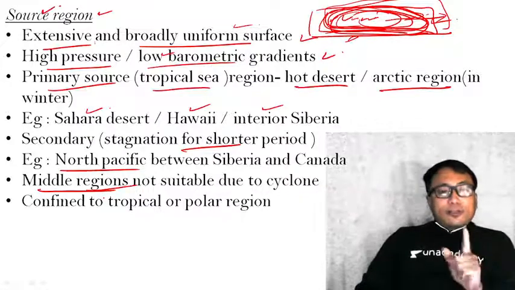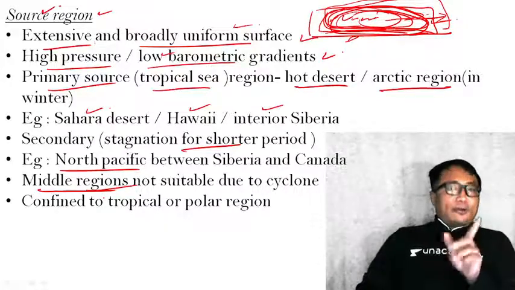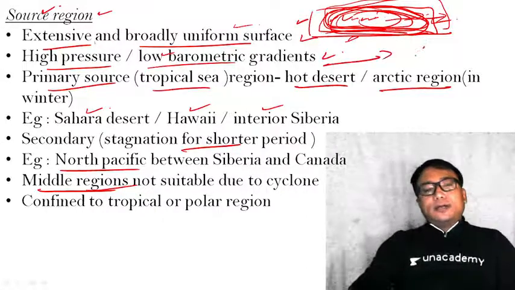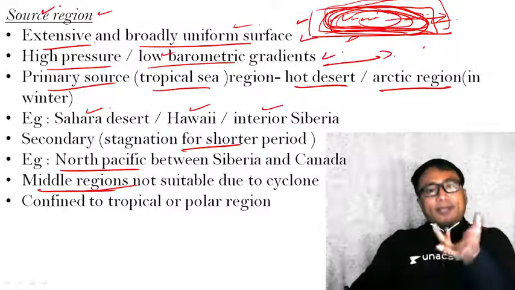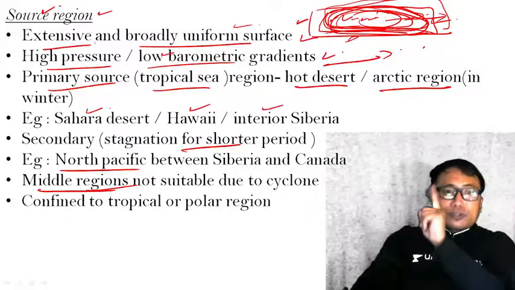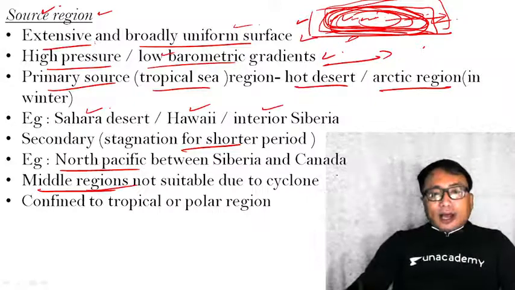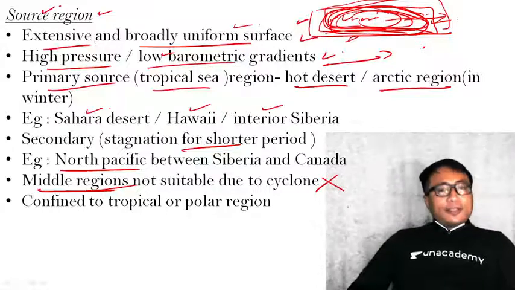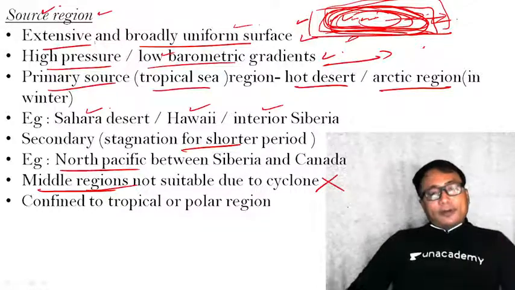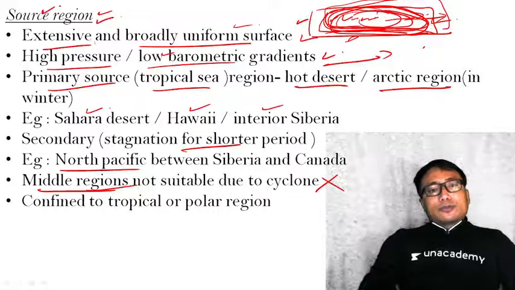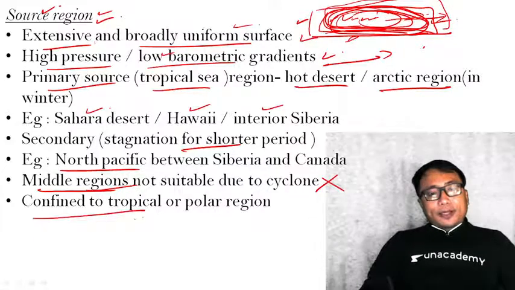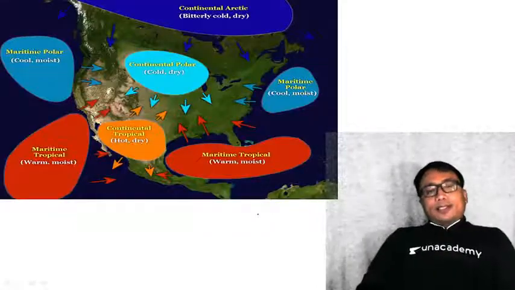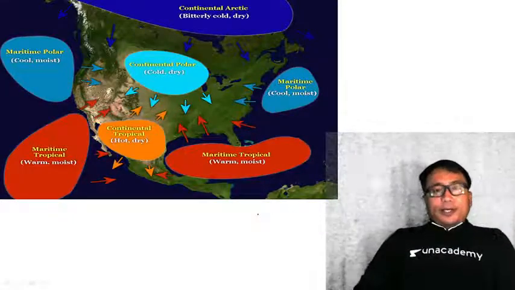But it does not mean you will not find air masses. I already told you, after formation, an air mass can move from one region to the other. Therefore, in the middle region also you will find air masses, but I am talking about the source region. A source region is absent in the middle latitude because of the presence of cyclonic circulation, which in essence means strong wind. Therefore, the major source of air mass is confined to tropical or polar regions only. Clear?